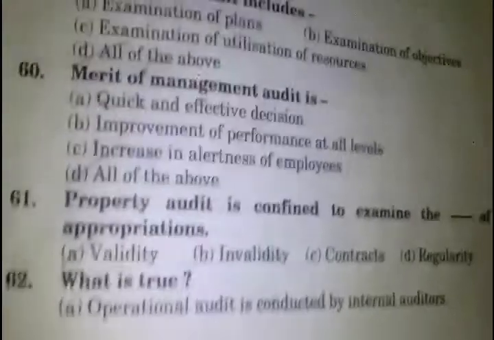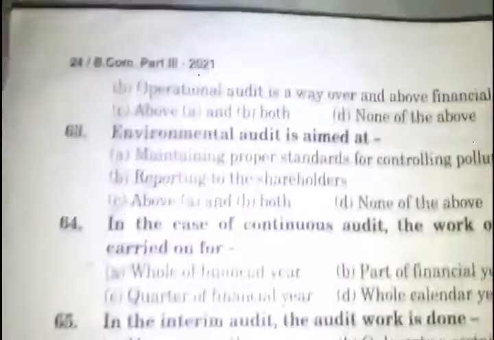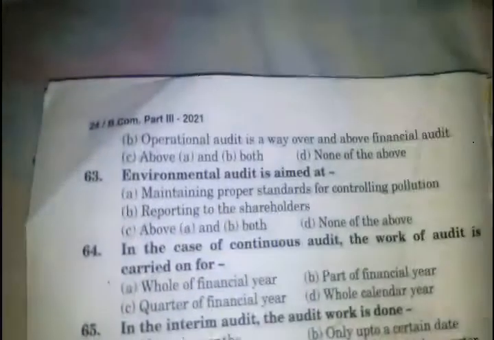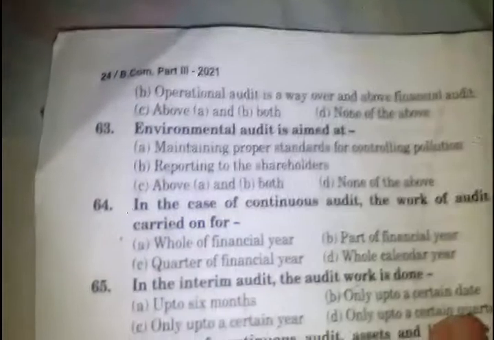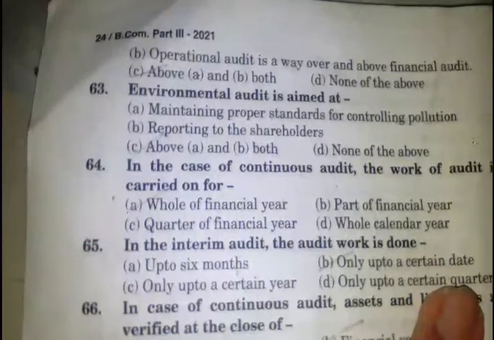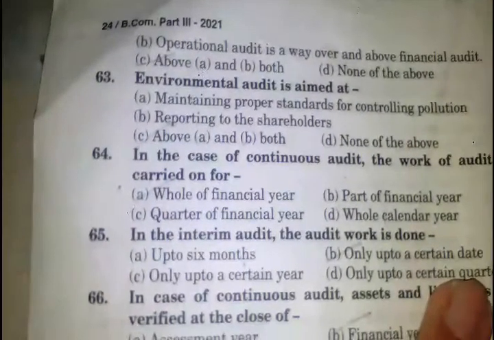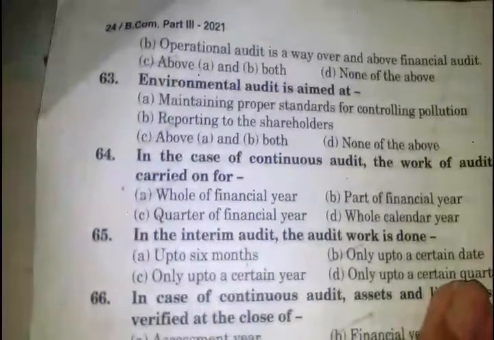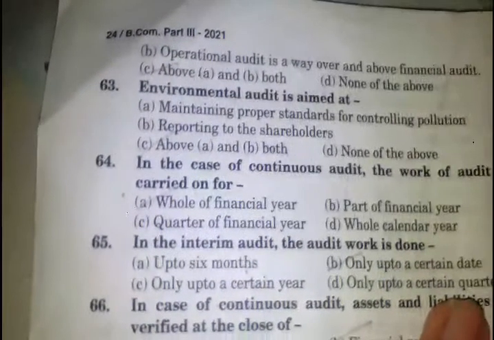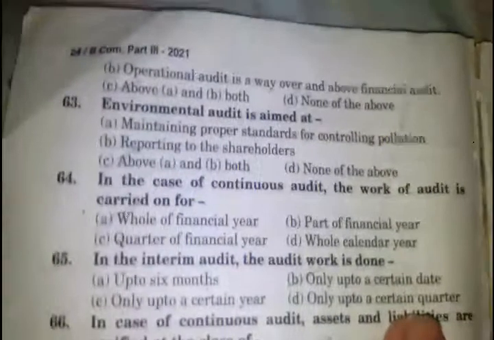Question number 62, what is true? इसका आंसर है आंसर नंबर सी, above A and B. A है ऑपरेशन ऑडिट कंडक्टेड बाय इंटरनल ऑडिटर. B है ऑपरेशन ऑडिट इज अ वे ओवर एंड above financial audit. Environmental audit is aimed at answer number C, above A and B. Maintaining proper standards and for control of pollution. Reporting to the standards, reporting to the shareholders.